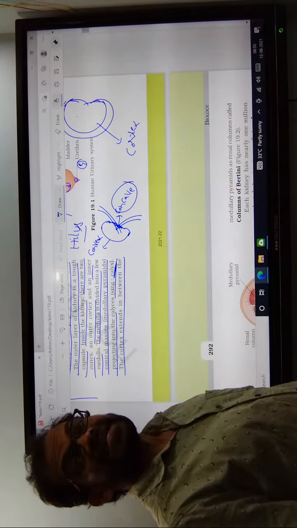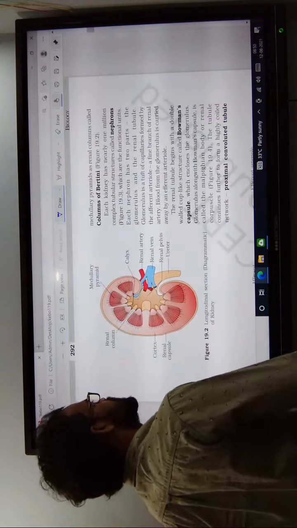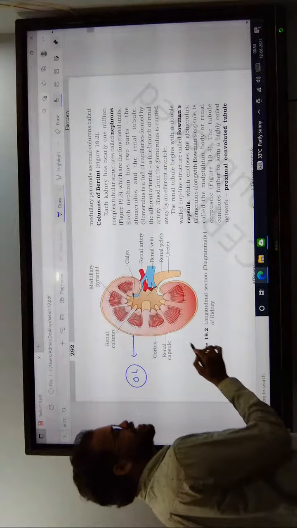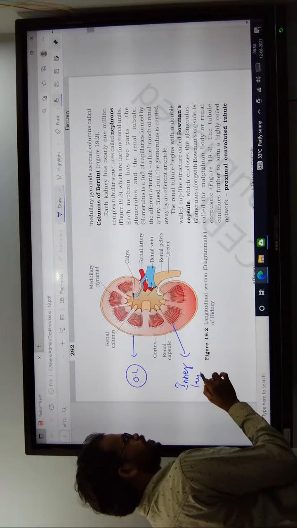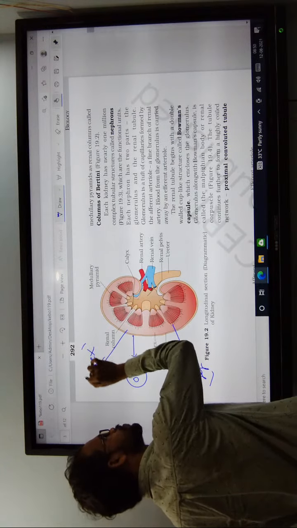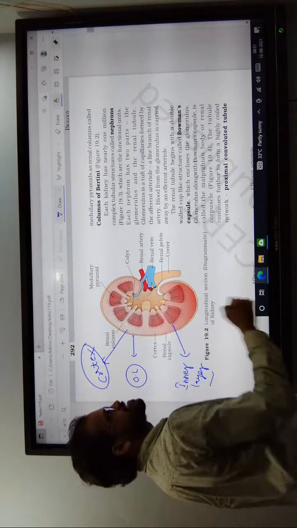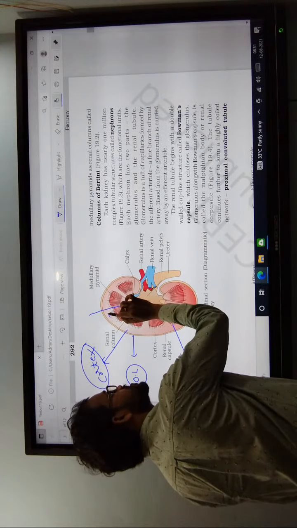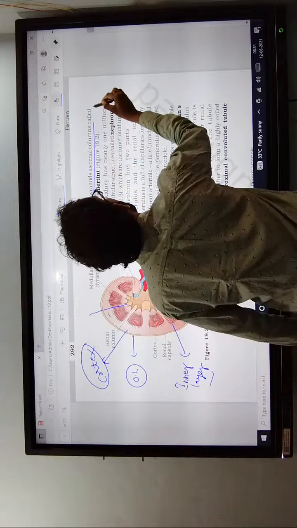The outer layer of the kidney is connected to this area, which is nothing but the cortex. The outer zone is known as the cortex. The medulla region is again divided into the medullary pyramids. The cortex region extended into the medullary region is known as the column of Bertini.